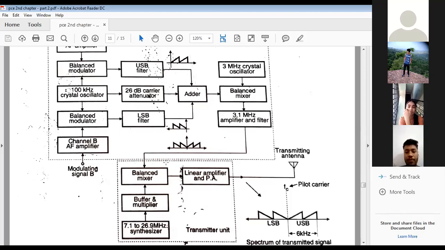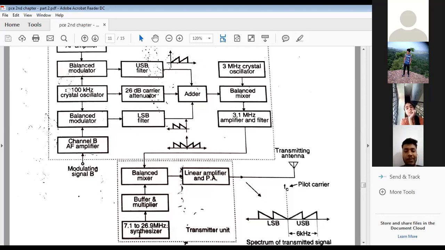Now look at the transmitter unit. It consists of four major blocks. The output of the 3.1 megahertz amplifier and filter block will be given as input to the balance mixer. Another input for the balance mixer we get from the frequency synthesizer, which generates a frequency from 7.1 to 26.9 megahertz.